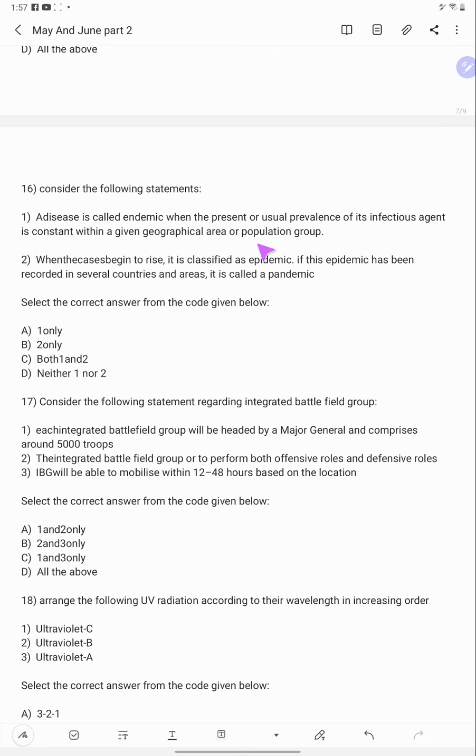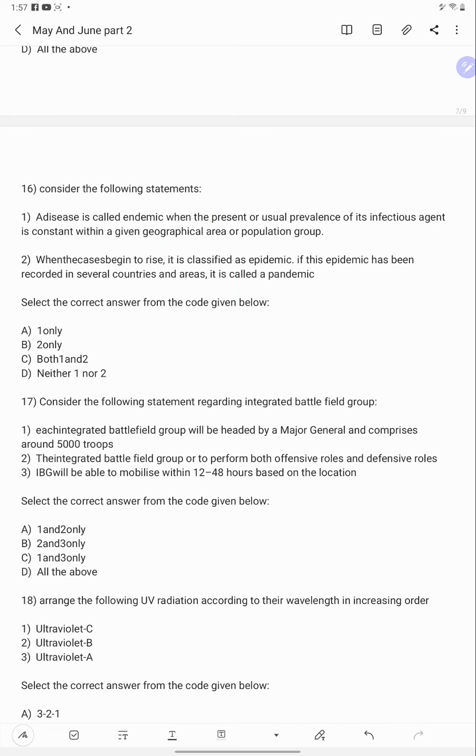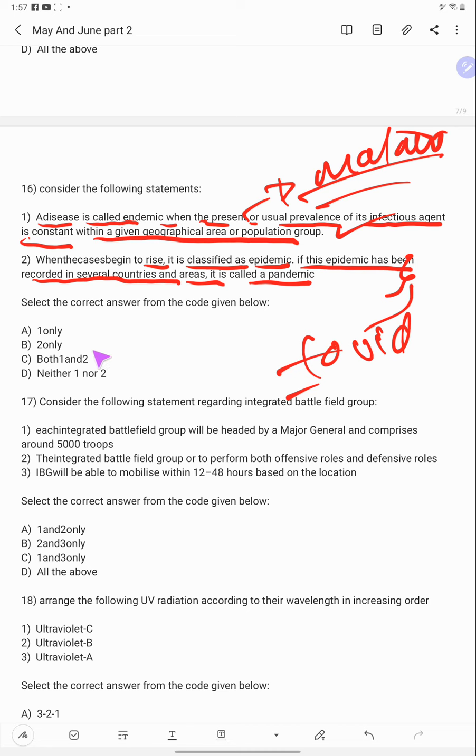Now you will come to know what the definition is. A disease is called endemic when the present or usual prevalence of its infectious agents is constant within a given geographical area or population group. Correct. When the cases begin to rise, it is classified as epidemic. If this epidemic has been recorded in several countries and areas, it is called a pandemic. This is a classic example of COVID. This is a classic example of malaria. So the answer is C.